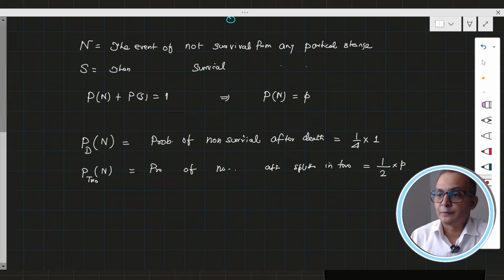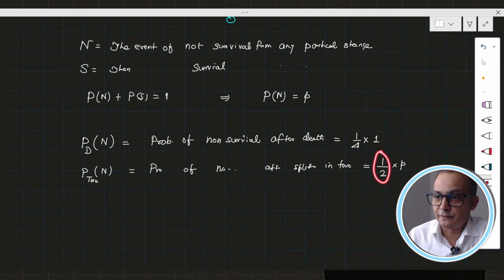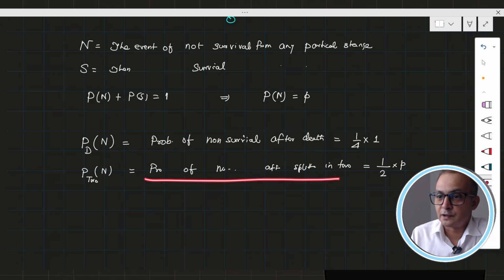Now the problem in this situation is that it is splitting into 2, and splitting into 2 means that after the split there is one bacteria here and one bacteria here. Suppose this one survives and this one does not survive, it means now this entire definition will be wrong.